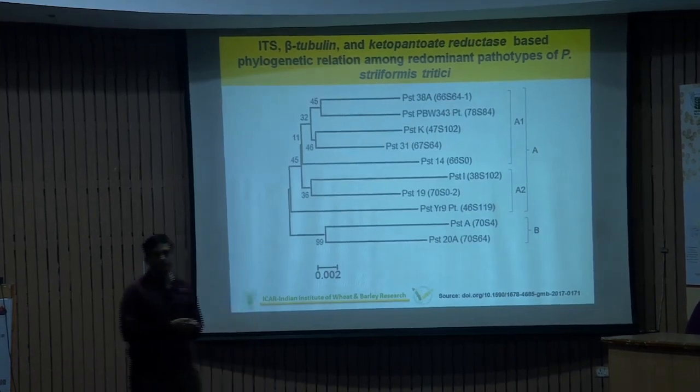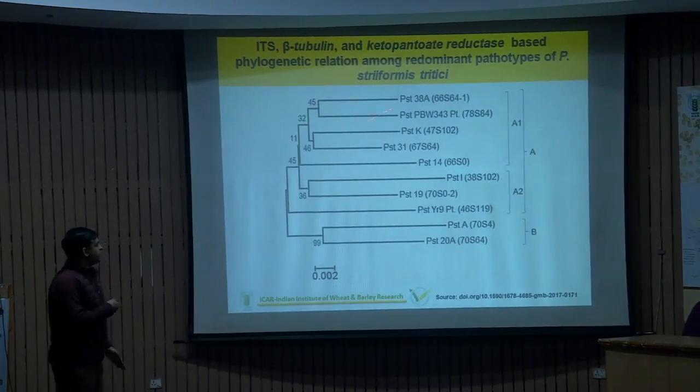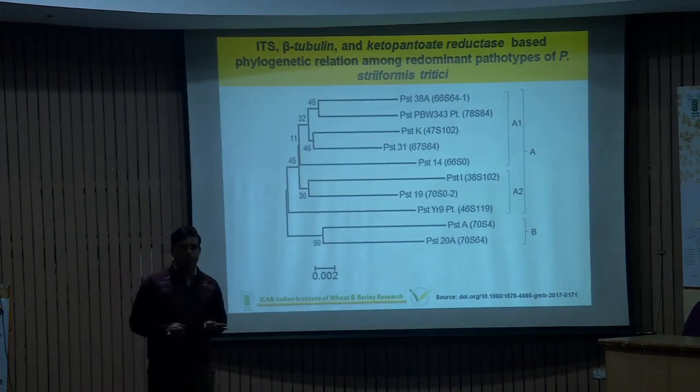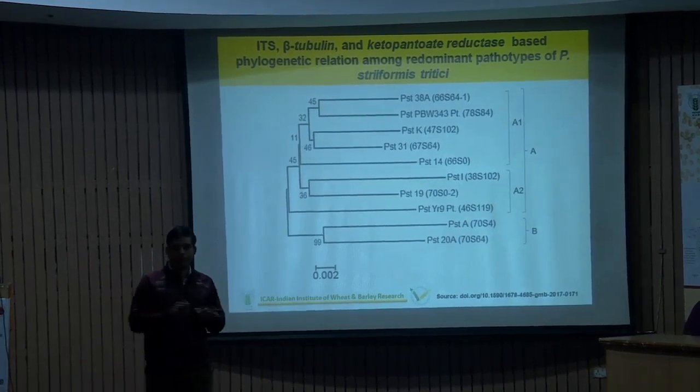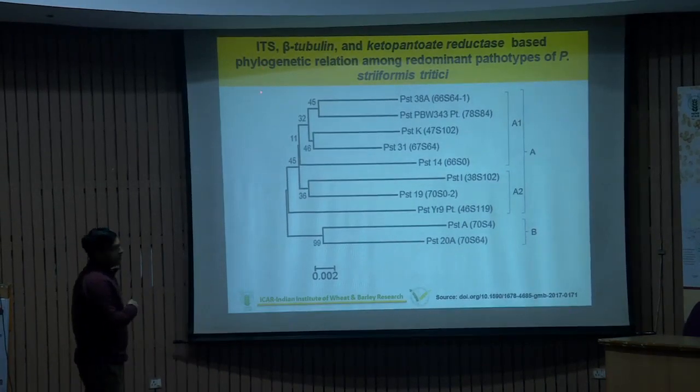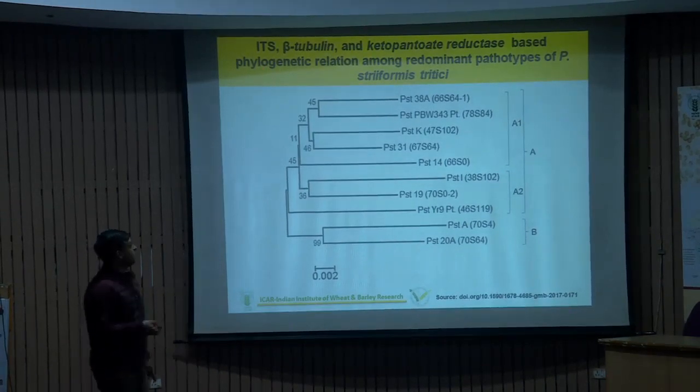So in this case, we used all the well-conserved and preserved pathotypes that exist in the Flowerdale, sequenced them using markers derived from ITS (internal transcribed spacer), beta-tubulin and ketopentose reductase, and then characterized them. From this information, it is clearly indicated that the evolution is in two different places.